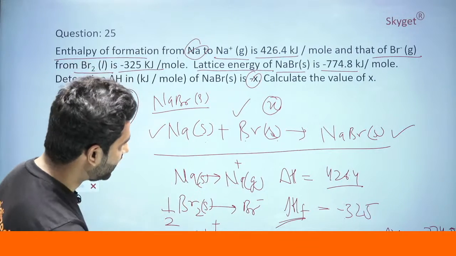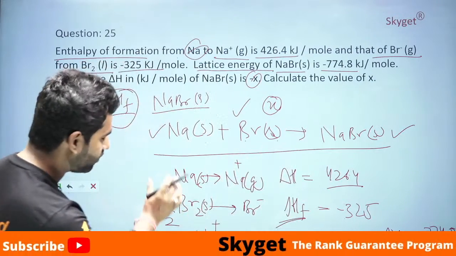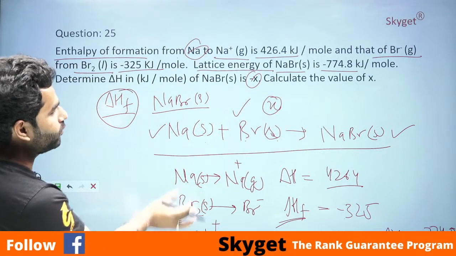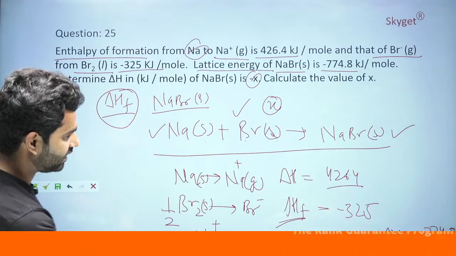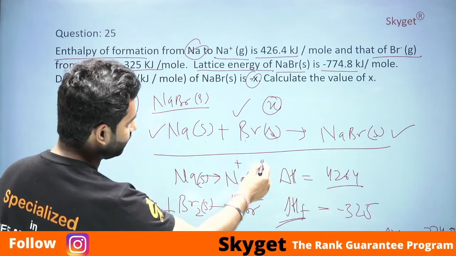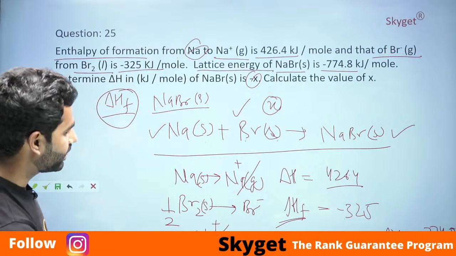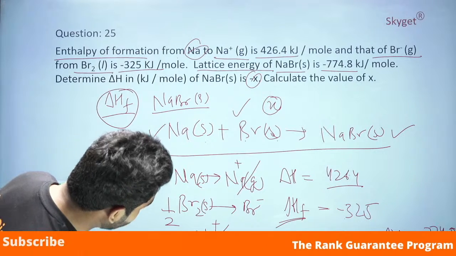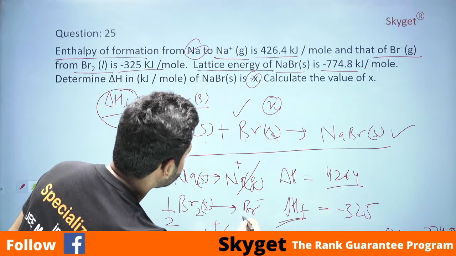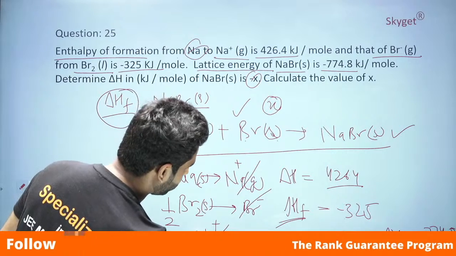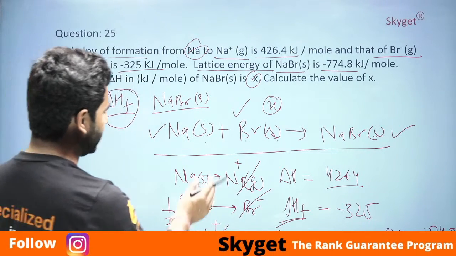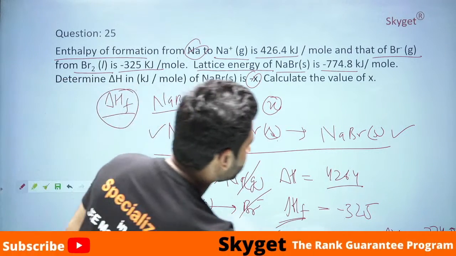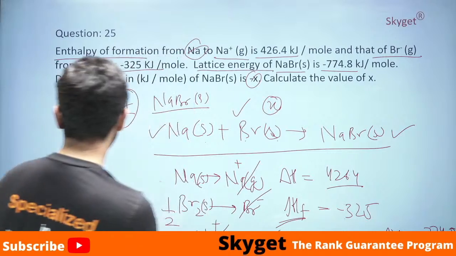If we look at the 3 equations and analyze, what we need to do is add these 3 equations. Once we add these 3 equations, the Na plus from the right side will cancel the Na plus from the left side, and the Br minus from the right side of this equation will cancel the Br minus of this equation from the left side. Ultimately what is left is Na solid plus Br2 gives NaBr solid. Just add these three equations.